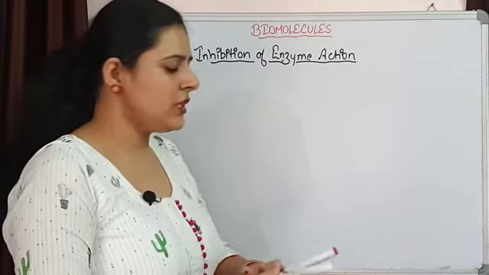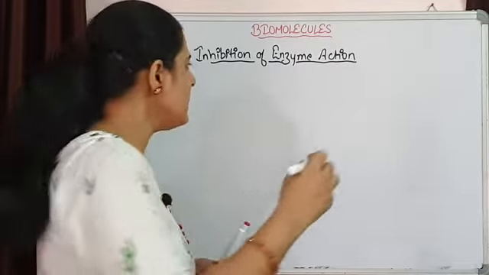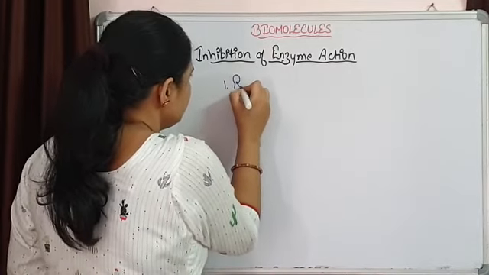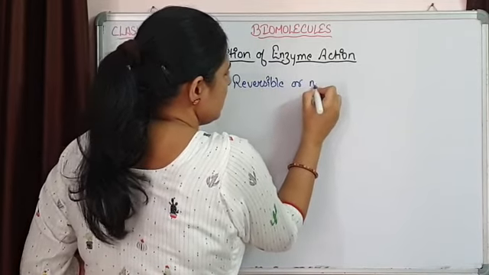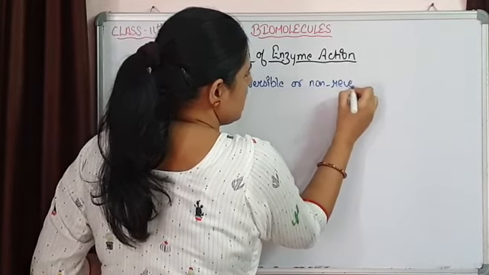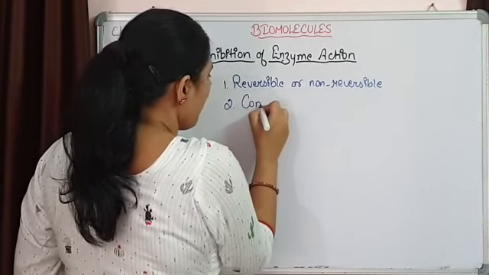Now enzyme inhibition can be of two types. It can be reversible or non-reversible, and competitive and non-competitive.